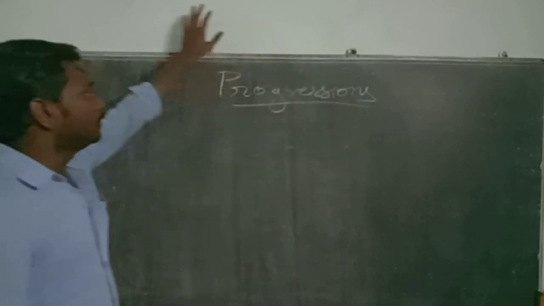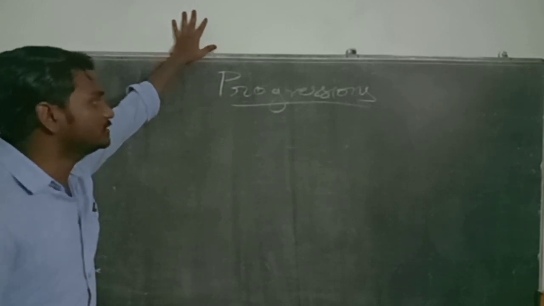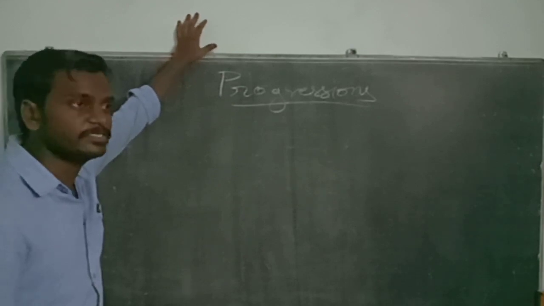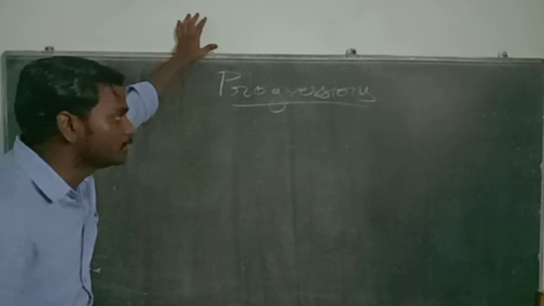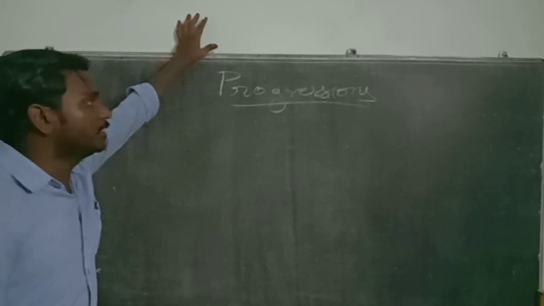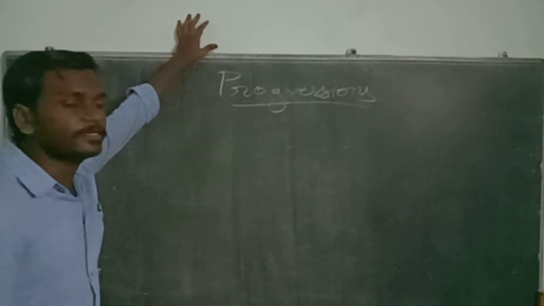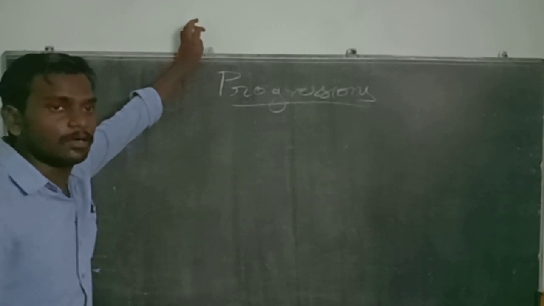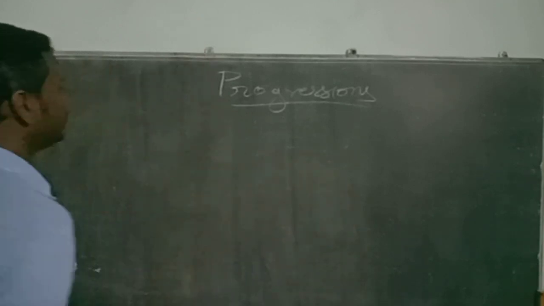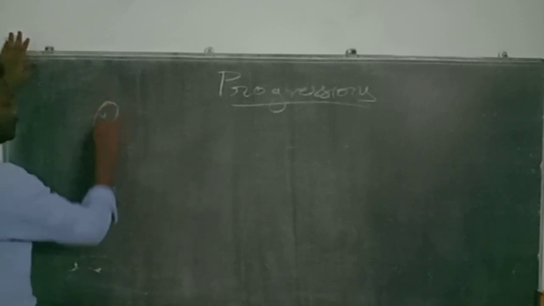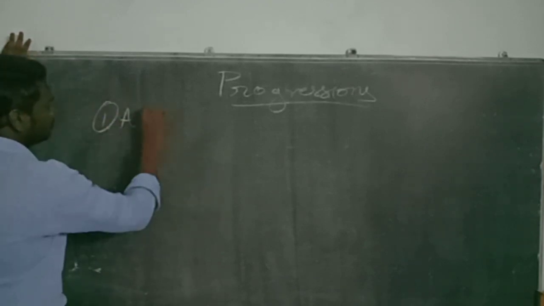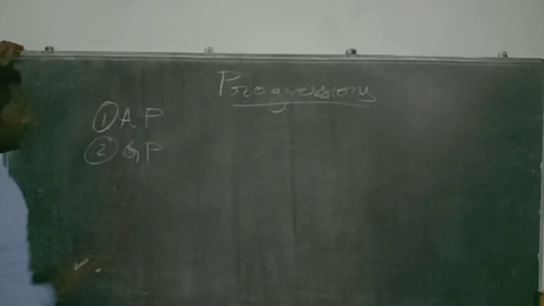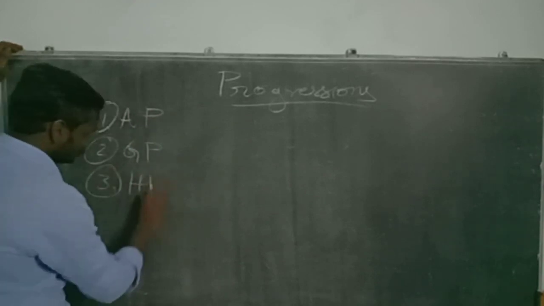Up to the 10th class we just learn about arithmetic progression and geometric progression only, but during the intermediate we will also learn about harmonic progression. According to the depth of the examination, some government exams also deal with all three types of progressions. So the main types of progressions are: the first one is arithmetic progression, which we simply call AP; the second one is geometric progression; and the third one is harmonic progression.